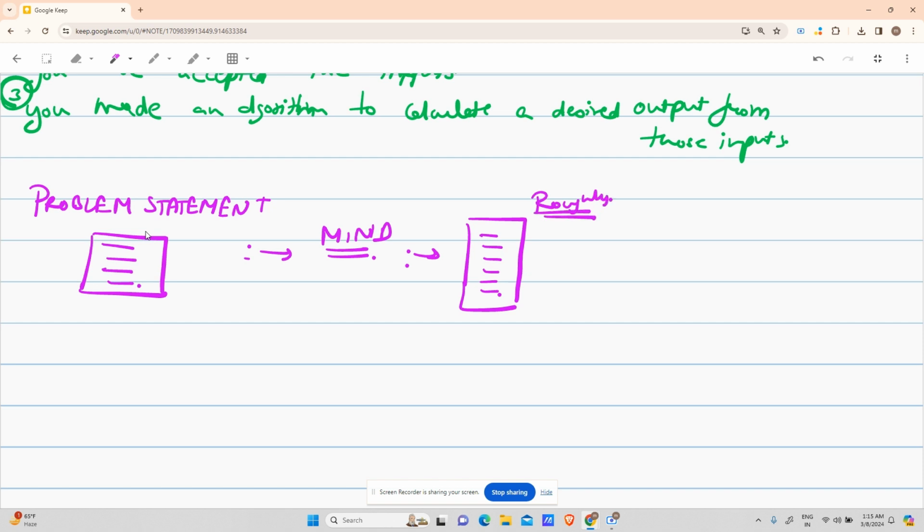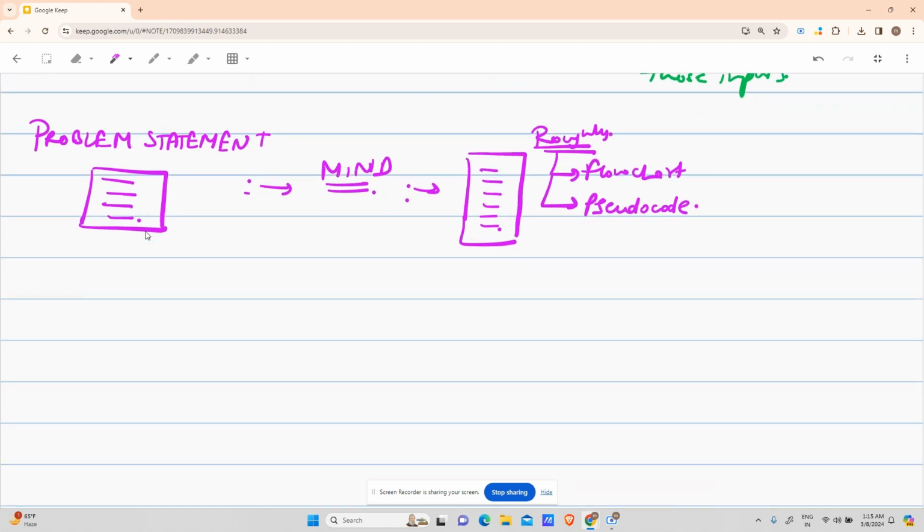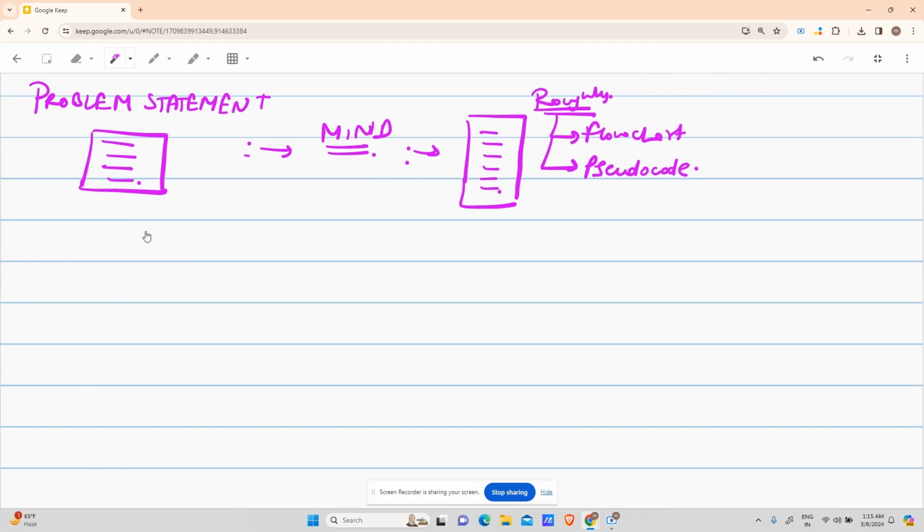And to jot it down roughly, there are two ways. First one is flowchart. Second one is pseudocode. Let us understand the meaning of flowchart, and let us understand the meaning of pseudocode, right? So delving deep into the topic of flowchart, our first rough method to explain our solution. Flowchart is actually explaining the code through diagrammatic representation.